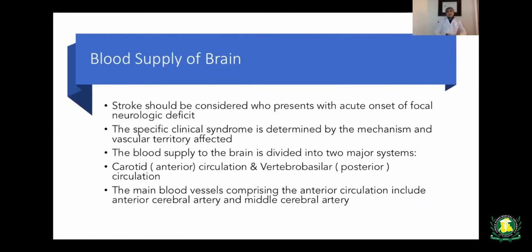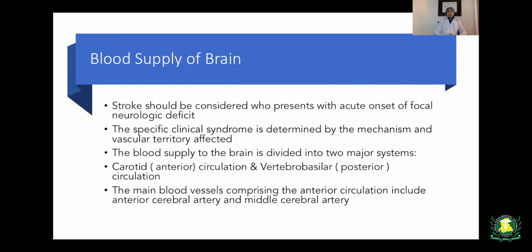There are different cerebral arteries that supply the brain, and stroke should be considered in anyone who presents with onset of a focal neurologic deficit. The specific clinical syndrome is determined by the mechanism and by the vascular territory supplied, or affected, by that cerebral artery.